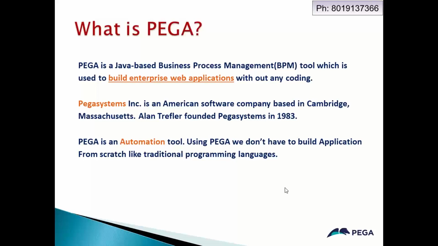UI is built in, business logic is built in, web service connections are built in, and database setup is built in. So when all these are already available, 50% of the work is already completed. Based on the requirement we get, we need to complete the remaining 50% of development.